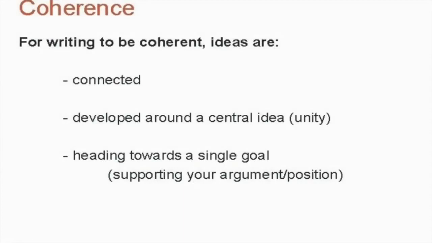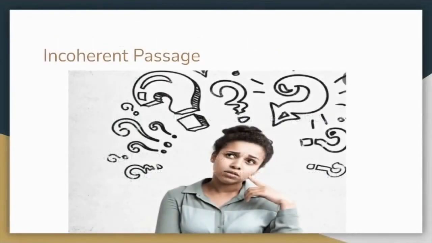Now let's move on to coherence. Coherence is about the unity of ideas. If the ideas of a passage are connected to the main idea throughout the text, we say that the passage has coherence. All the ideas and sentences head toward a single idea. When a passage doesn't make sense despite having cohesion, we say it is incoherent, which is the main cause of confusion.